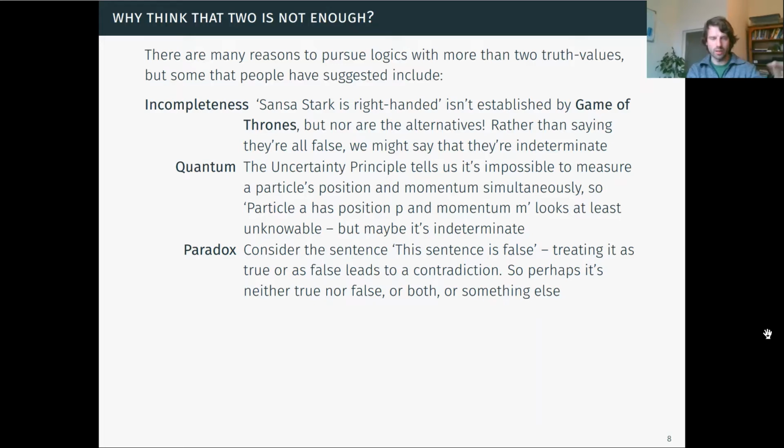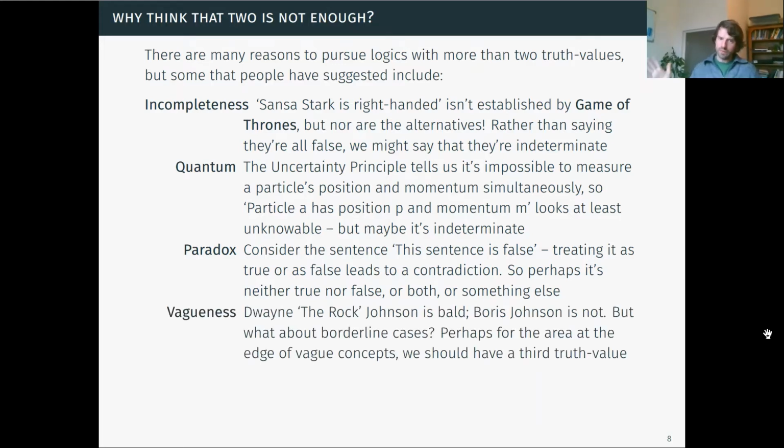Now, the last two we're going to explore in a little bit more detail in the next video, but just briefly, we have vagueness. So Dwayne "The Rock" Johnson is bald. Please remember that his full name is Dwayne "The Rock" Johnson. Now that he's in movies, people seem to be forgetting the middle name, but I feel like that's the most important part. Anyway, he's bald. Boris Johnson is not. But what should we say about borderline cases, right?